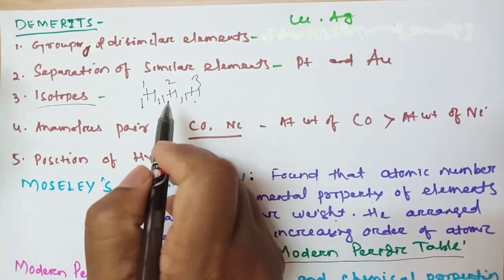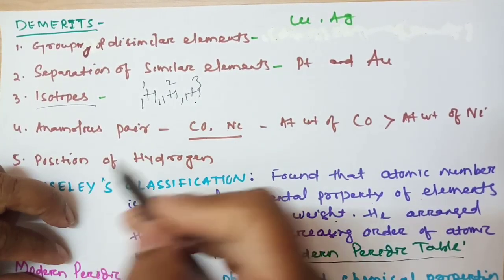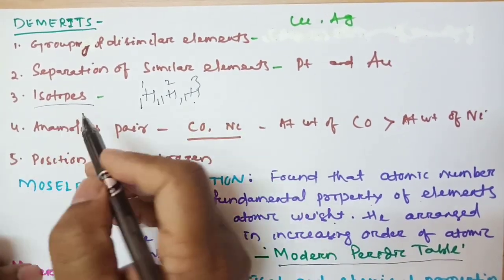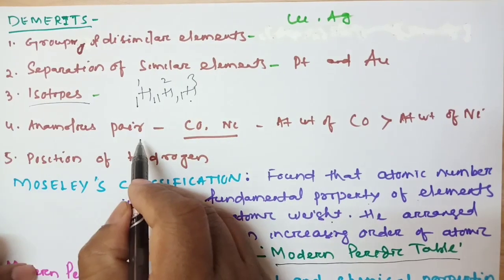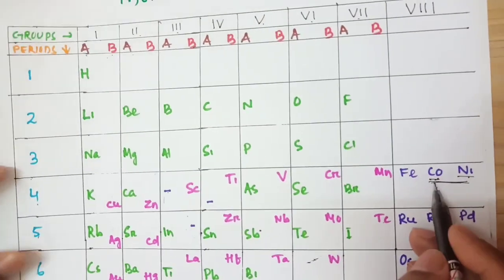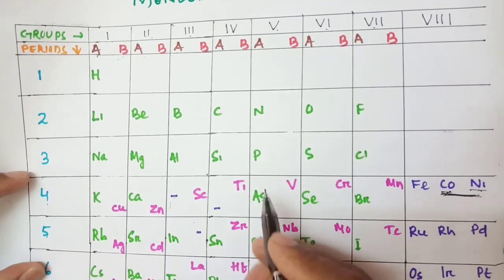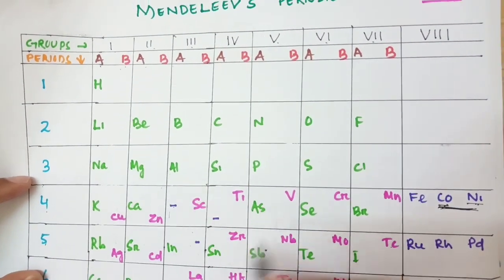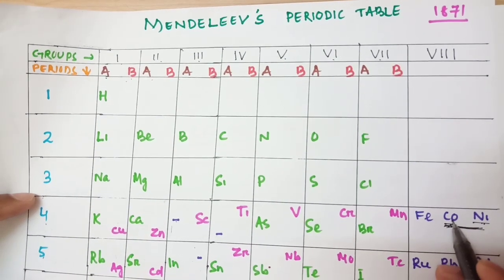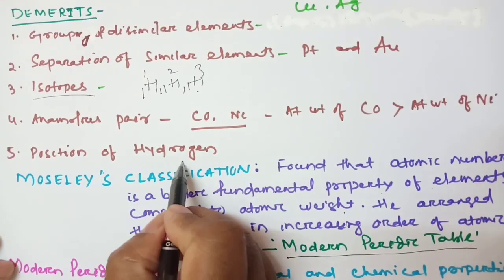According to Mendeleev, since the mass numbers differ, they have to be put in different places, but they have the same chemical properties. So this is a demerit. Another is the anomalous pair, cobalt and nickel. Mendeleev arranged according to increasing atomic weights, but cobalt has more atomic weight than nickel. So this is one demerit.